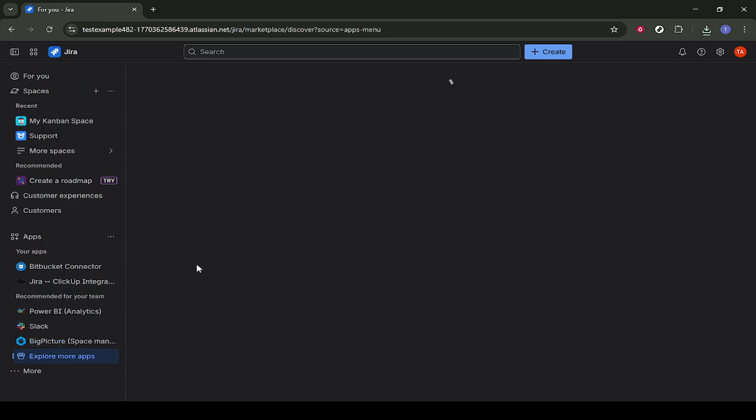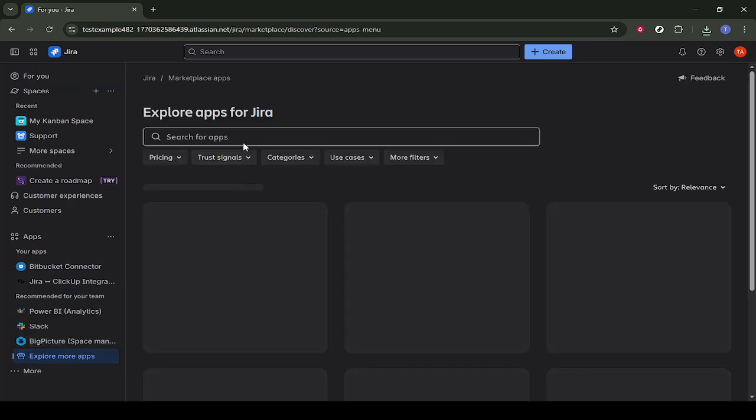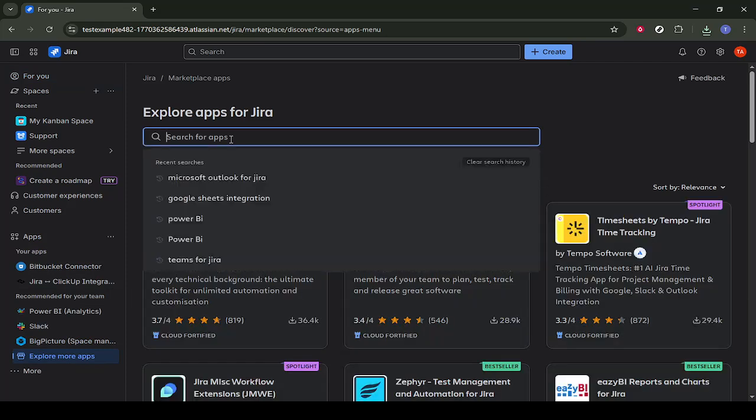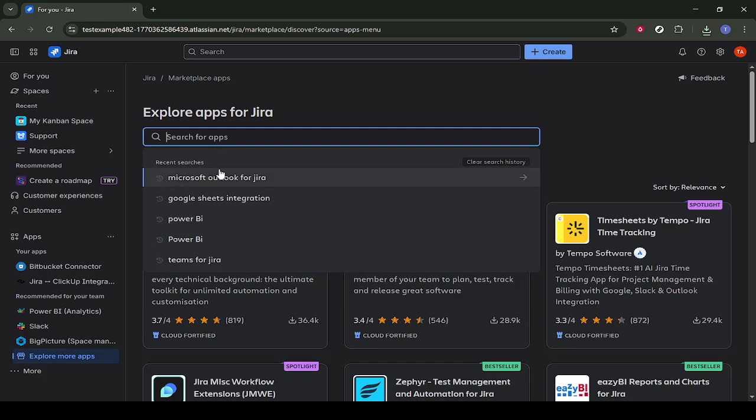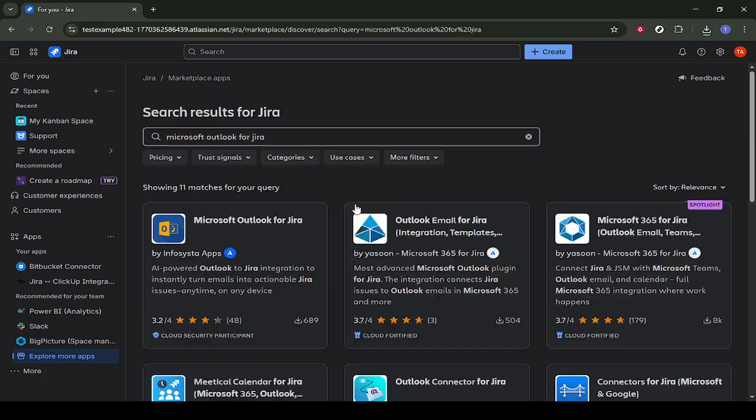Once the Marketplace page loads, you'll see a search bar at the top. Click into that highlighted search field. In this field, type a search term related to the integration, such as Outlook or Microsoft Outlook for Jira. As you type, Jira will search the Marketplace for matching apps. You should now see a list of results.